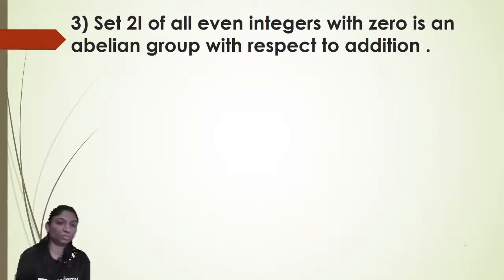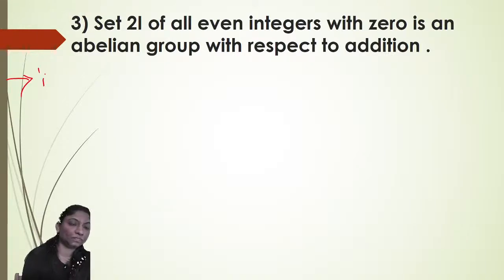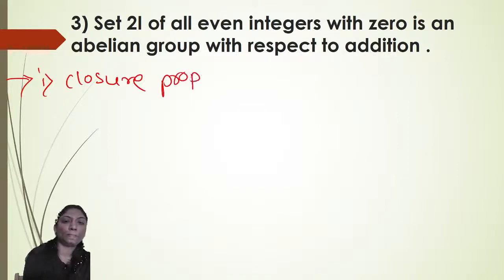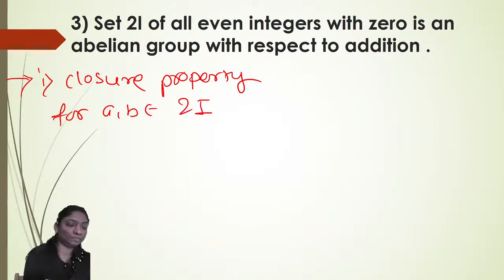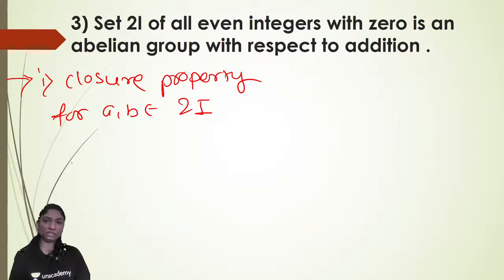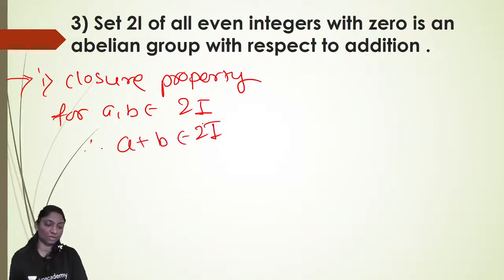First property, closure property. For a, b belongs to 2Z, both are even integers, so the addition of two even integers is again an even integer. Then therefore a plus b also belongs to 2Z, right?